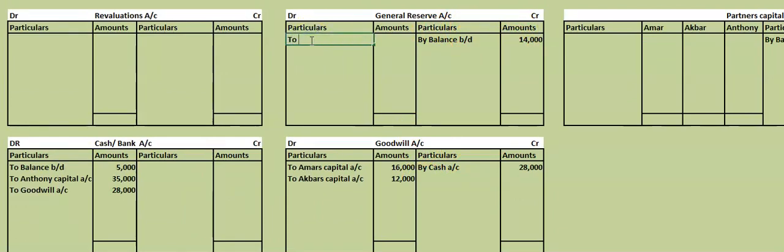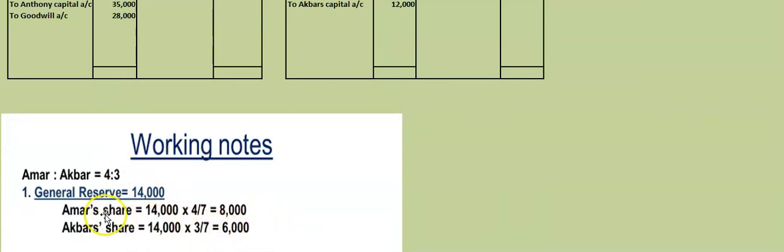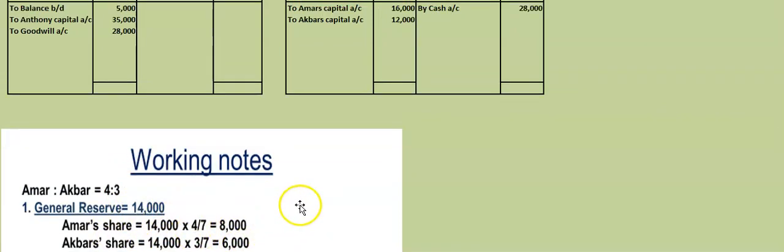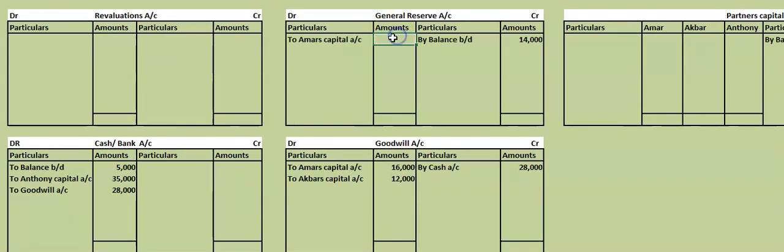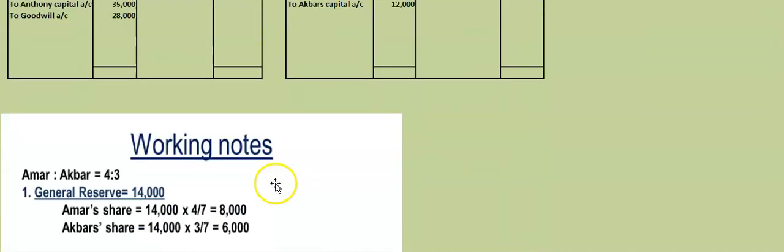Now same way as we have done distribution for goodwill, we will distribute the general reserve. Always general reserve should be distributed to the old partners in the old ratio. Amar's capital. What is the old ratio? How we have distributed? 4:3. So 14,000 is distributed as 8,000 and 6,000. So that working notes you have to practice. Once or twice if you practice, you will get 8,000 to Akbar's capital account. How much is Akbar's share in that? 6,000.